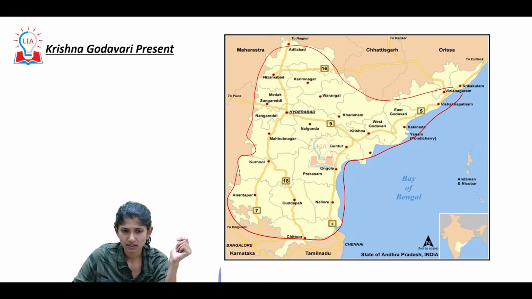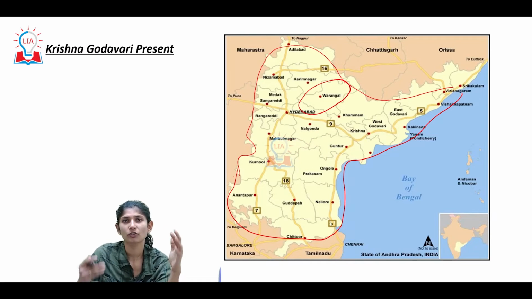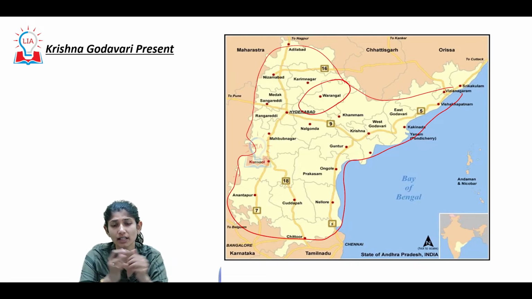If you see the regions around this, it has been the birthplace of many kingdoms, and a zone of conflict between many kingdoms, for the reason we just discussed.